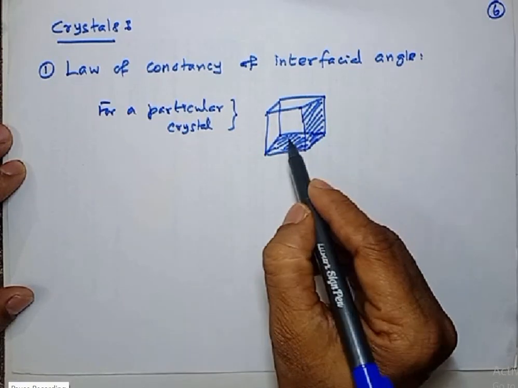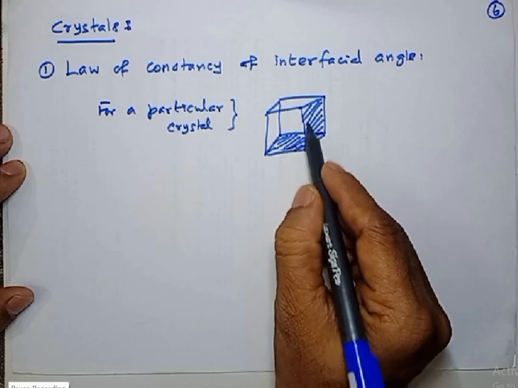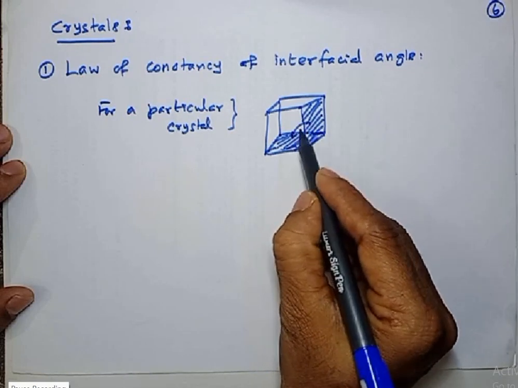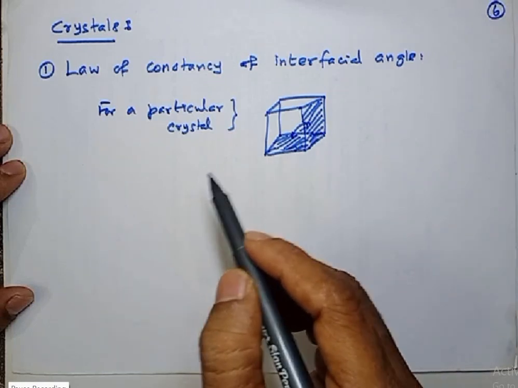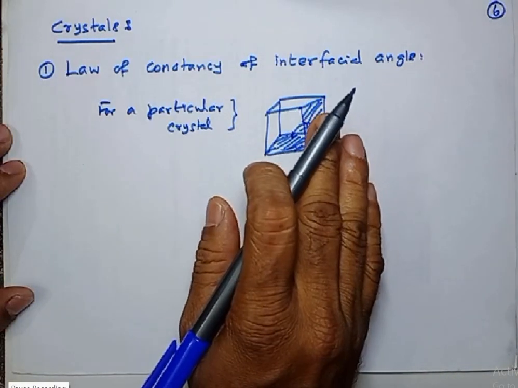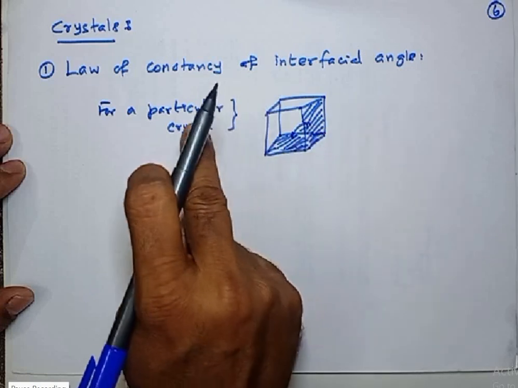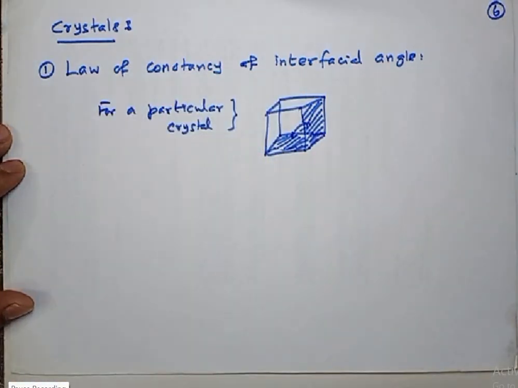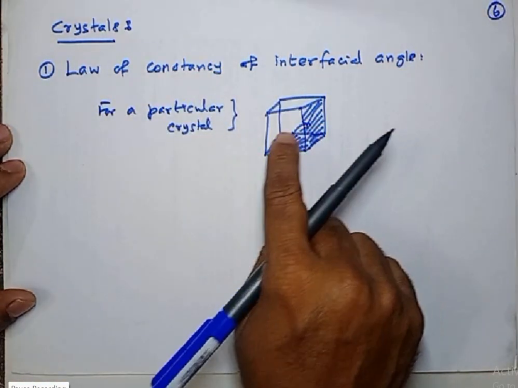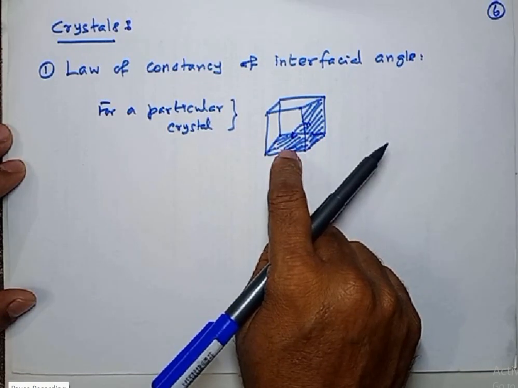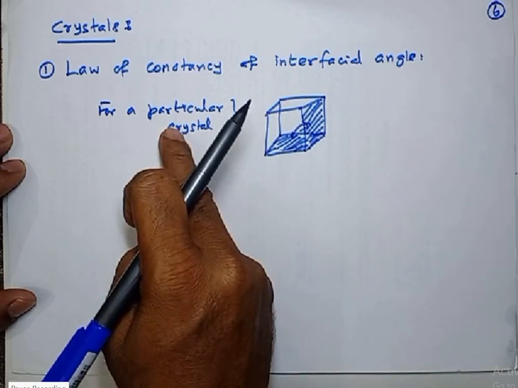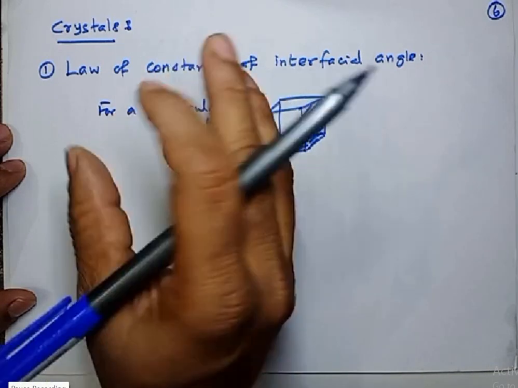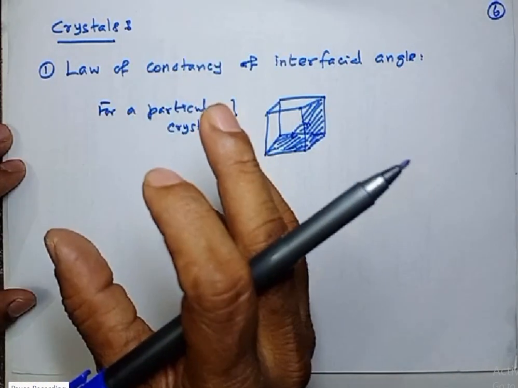Now, the angle between this bottom face and this face, the angle between these two faces, is actually a constant for a particular crystal. The crystal may be of any shape.